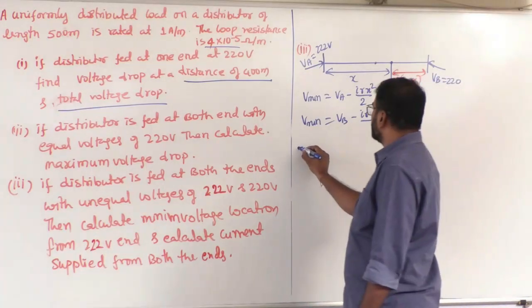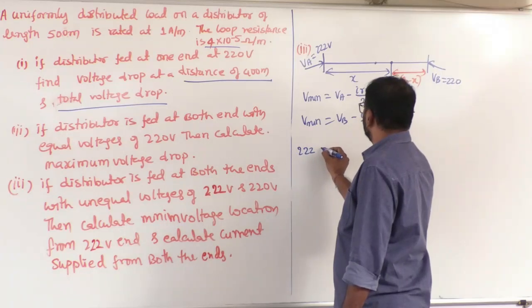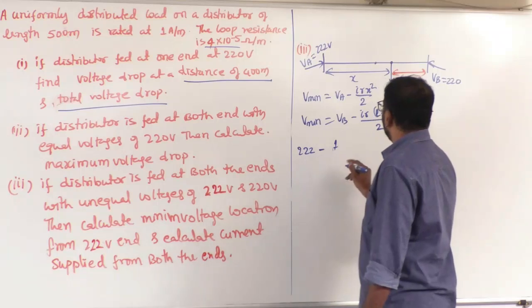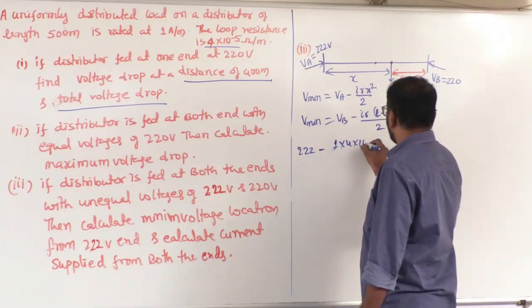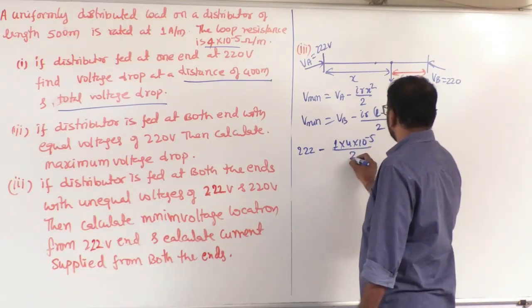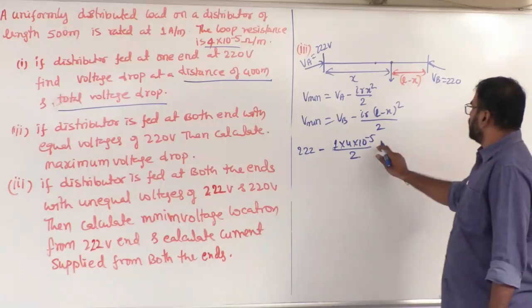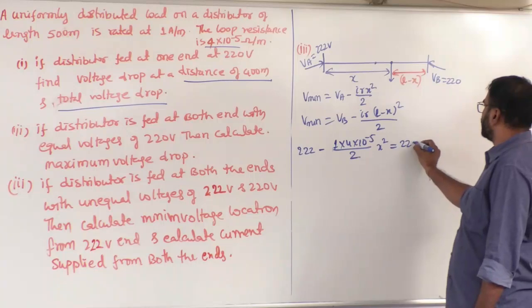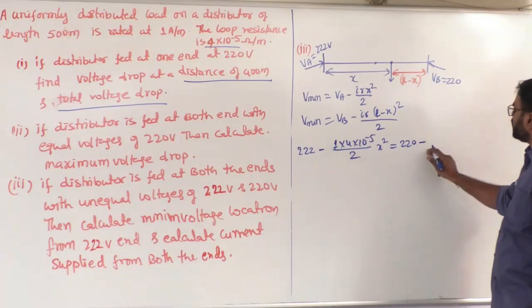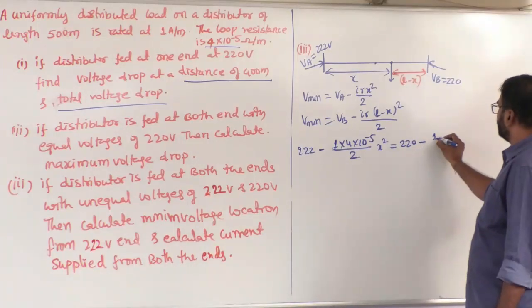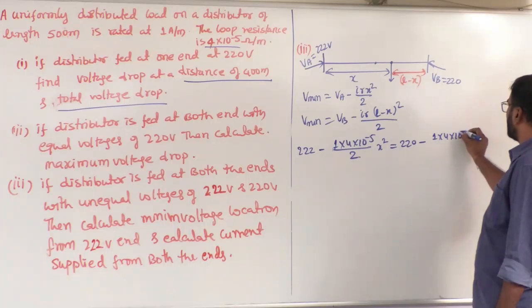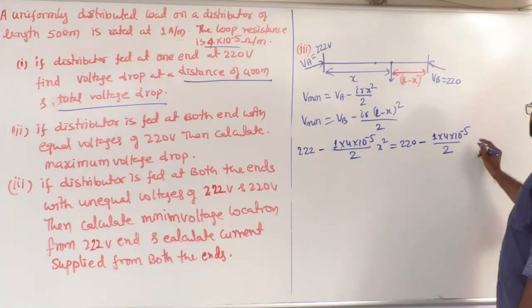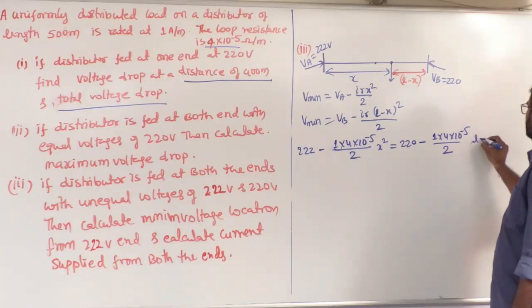If I substitute, 222 minus 1.4 into 10 power minus 5 divided with 2 into x square equals 220 minus 1.4 into 10 power minus 5 divided with 2 into (L minus x) whole square.